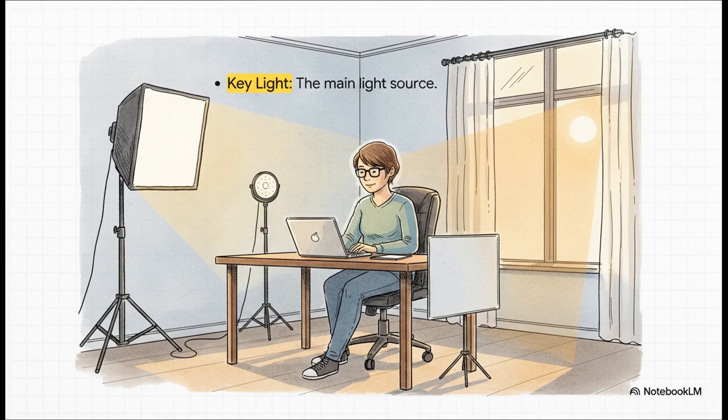You've got your key light, that's the main light source, the one that's really shaping the character's face. Then there's the fill light, which is there to soften any harsh shadows, making the whole scene feel a bit warmer, more inviting. And my personal favorite, the rim light, which creates that subtle, beautiful glow around the shoulders that just makes the subject pop right off the background. You put all those together, and that's how you get that polished, three-dimensional look.